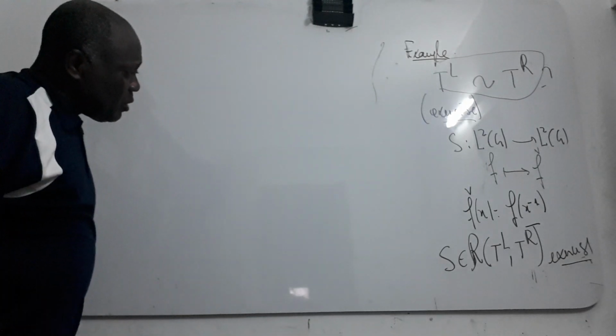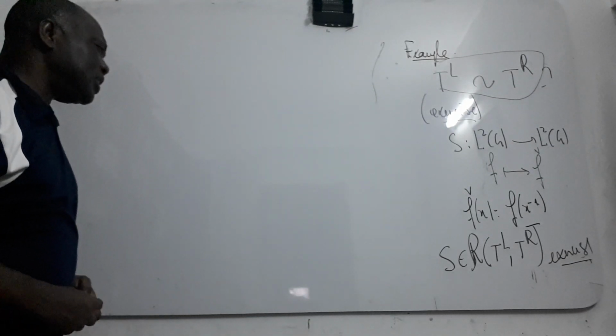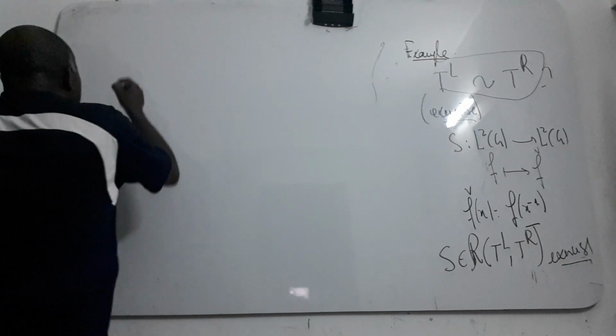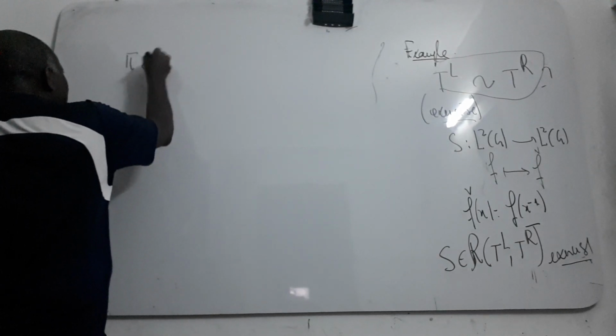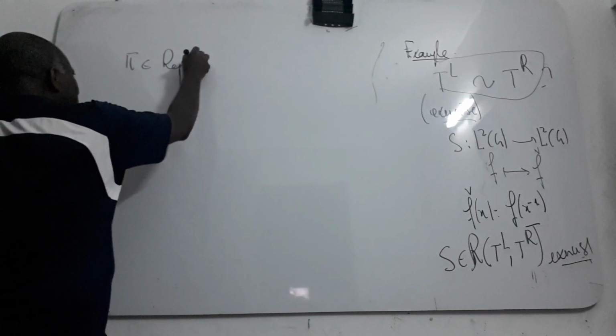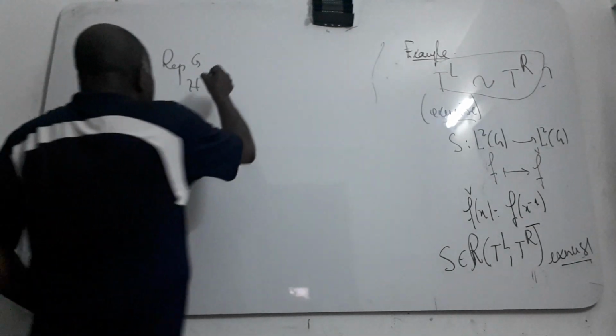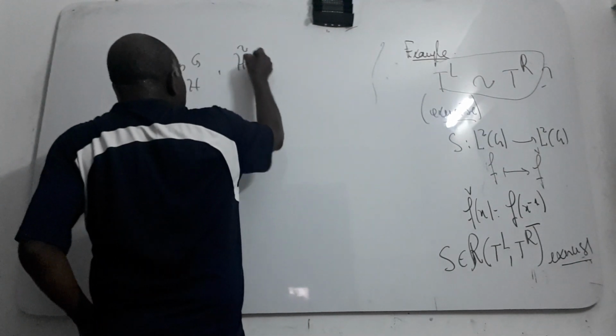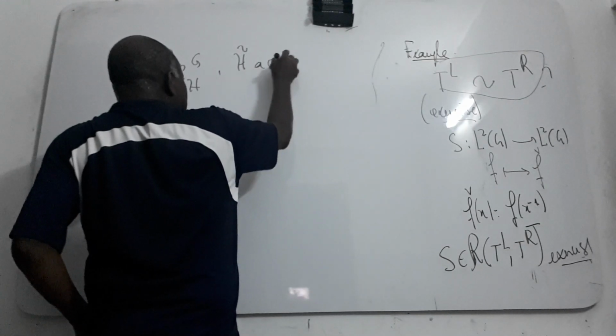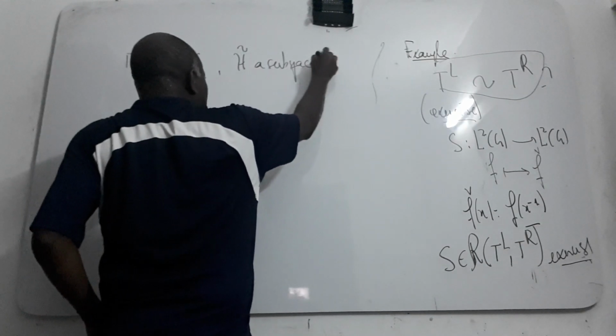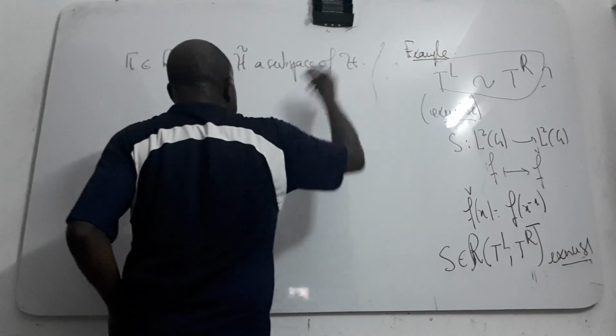Now we continue with some definitions. We suppose that pi here is a representation of G into this Hilbert space H, and I will take here H theta, a subspace of this Hilbert space.